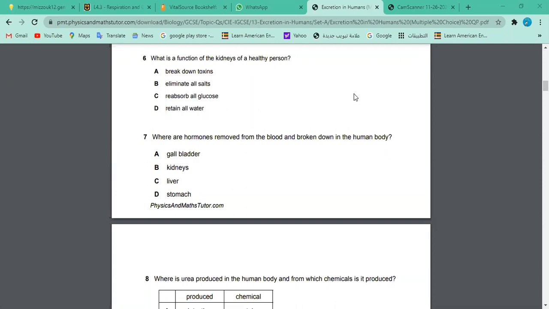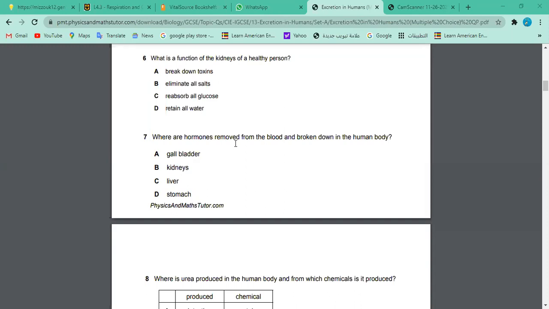Gallbladder is not. Gallbladder is doing what? Remember, gallbladder is connected to the pancreatic duct, and kidney is for elimination of things, not by breaking down. Yes, the stomach does have some, but if liver and stomach are given together, liver is dominating because liver has most of the functions. We do have some enzymes in the stomach that may degrade or metabolize things, but yes, hormones are removed from the blood by the liver. They're metabolized because that's why hormones have a short lifespan. It will be metabolized, broken down, which is also called inactivation, right?